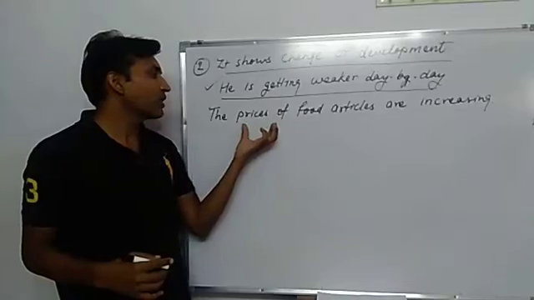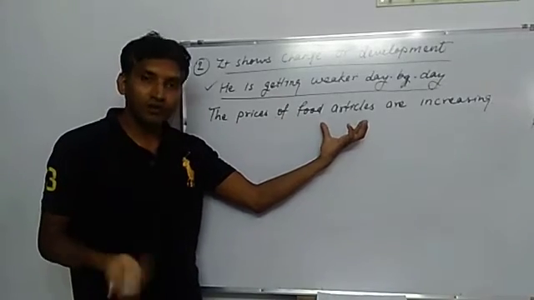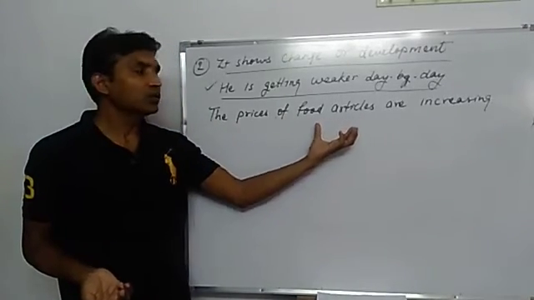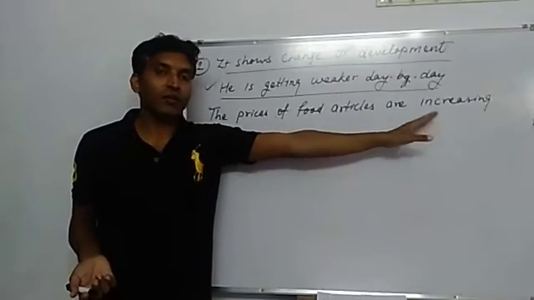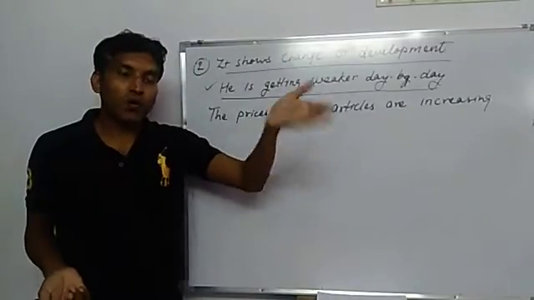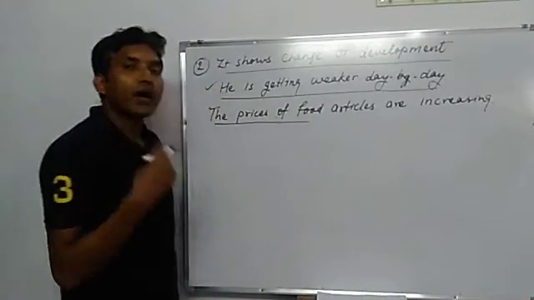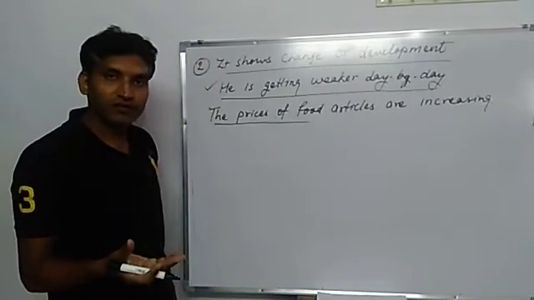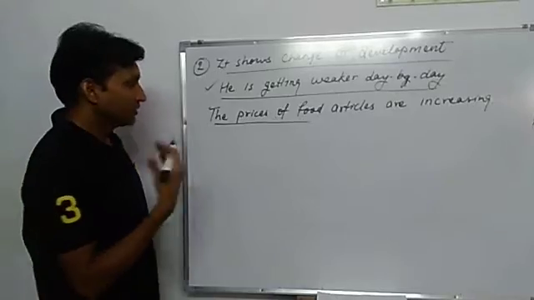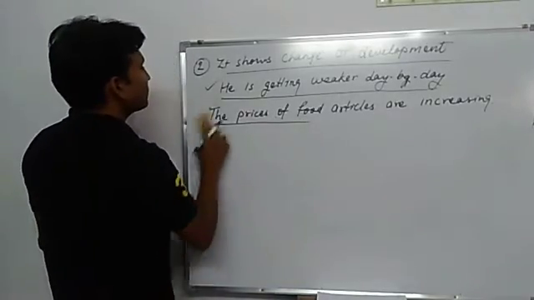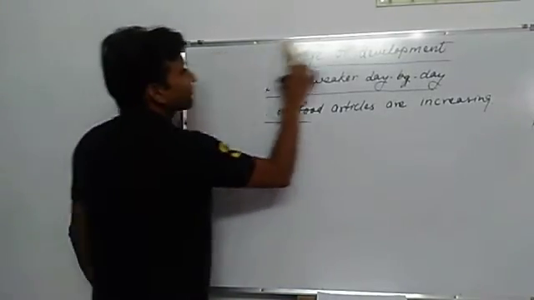This is about the prices of food articles, eatables, so their prices are increasing. Their prices are going up or growing. So this sentence is also showing a change or a progress.